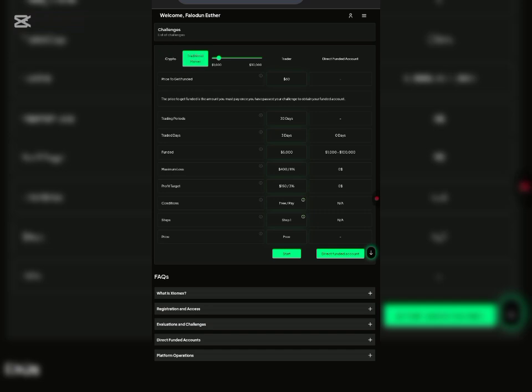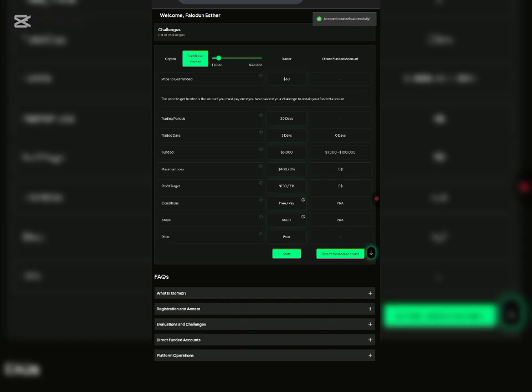So after choosing what you want, the next thing is to click on start right here. So I'm going to click on start. And as you can see, you are selecting Forex challenge, continue. So you are going to click on start here. That's, you've selected the one you want. Then you go ahead and click on start. So as you can see, it's waiting. Your account created successfully.